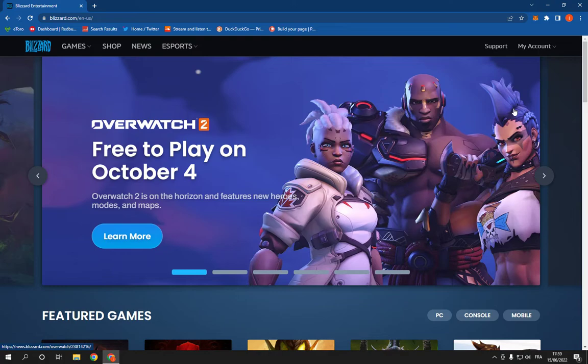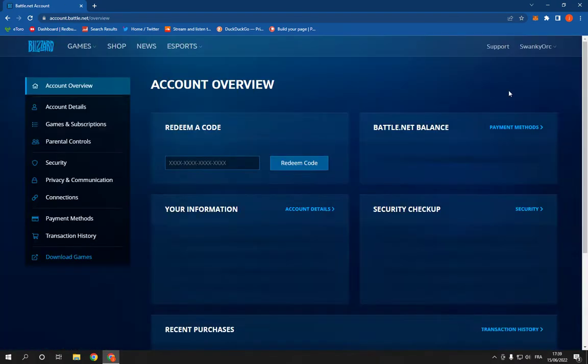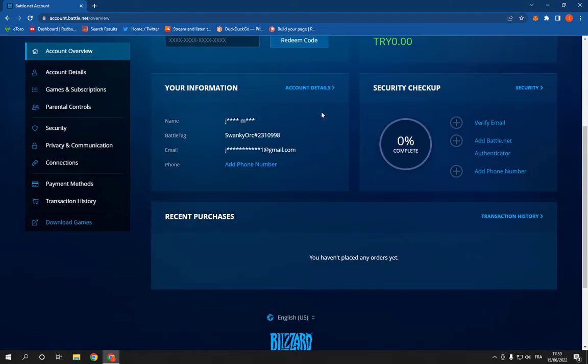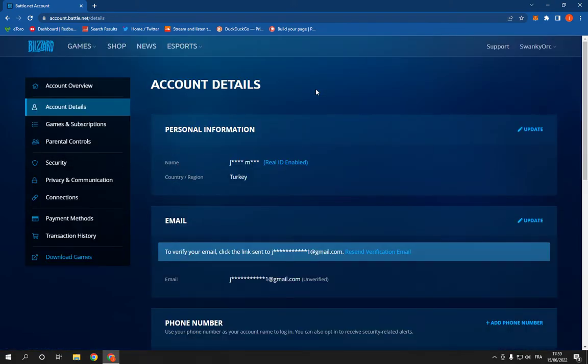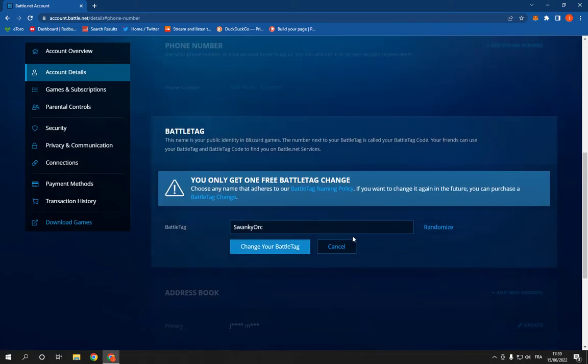Now all you have to do is click on My Account and click on Account Settings, and then scroll down, click on Account Details, scroll down again, and you will find the Battletag right here. All you have to do is click on Update and you will be able to change it from here. After you finish, click Change Your Battletag.